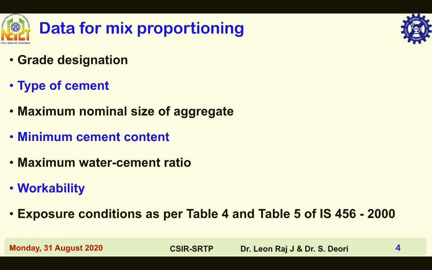Appropriate values for minimum cement content, the maximum water cement ratio, and the minimum grade of concrete are given in IS 456 2000 for different exposure conditions like mild, moderate, severe, very severe, and extreme. Then workability, then exposure conditions as per table 4 and 5 of IS 456 2000.